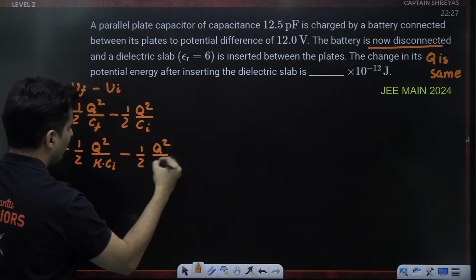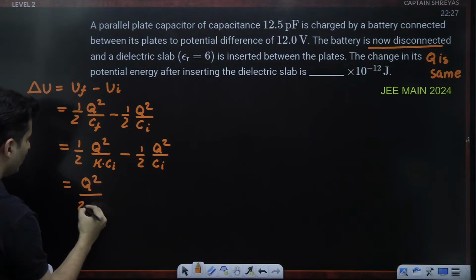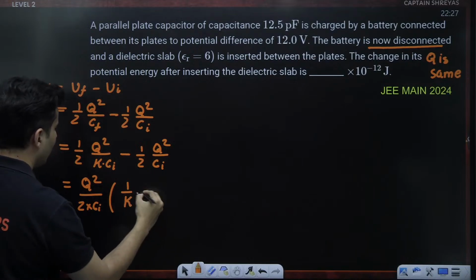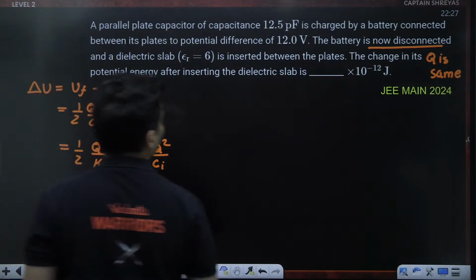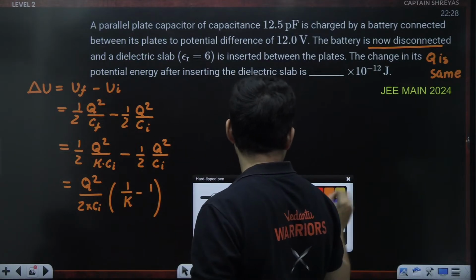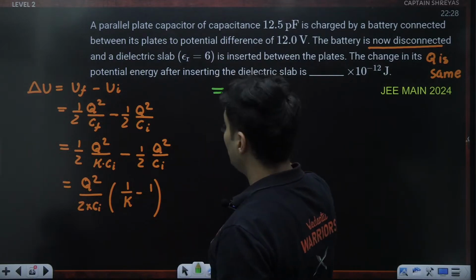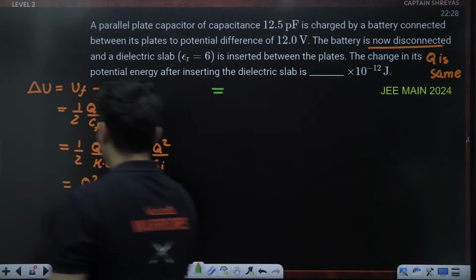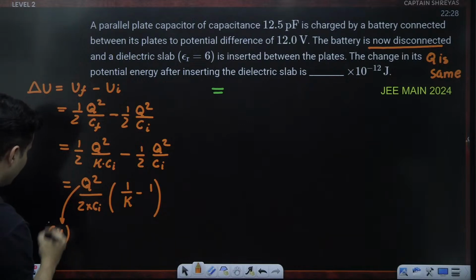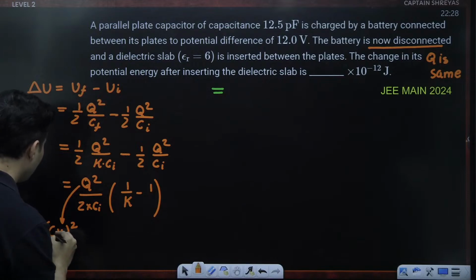So this is Q square by Ci. Many things are common, like Q square is common, 2 is common, initial capacitance is common. And what I have over here is 1 by K minus 1. Perfect. So what do we do? Substitute the values. That's all now. Now what is there is just substituting the values. Charge, I do not know. Charge, I can write it as CV. So this will just become capacitance into voltage whole square.